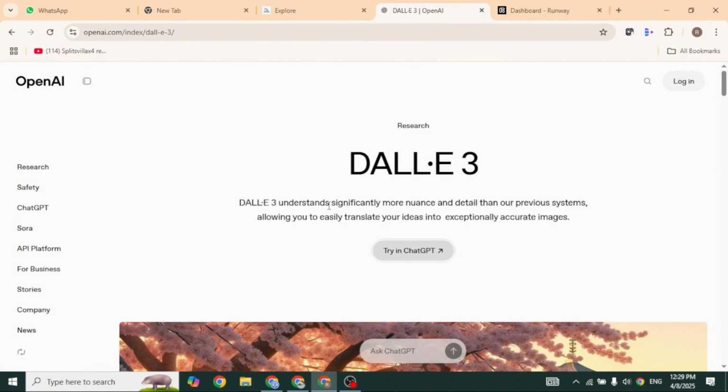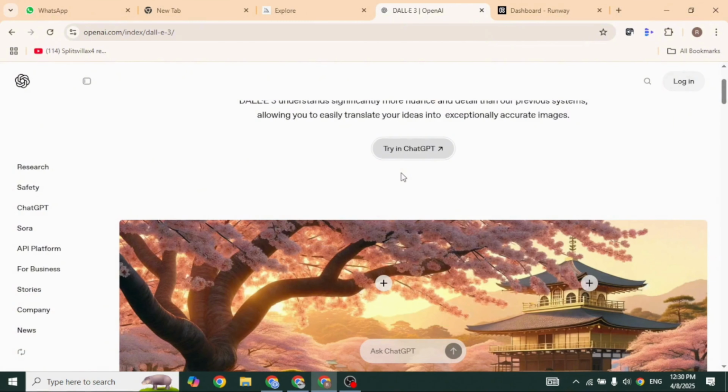Next we have DALL-E 3. DALL-E 3 sits inside ChatGPT. You describe what you want, an old painting of a fox reading a book under moonlight, with soft brush strokes, and it handles the rest. Its language understanding is top-notch, so it nails complex scenes and little details like light, direction, or texture. It provides sharp detail, accurate perspective, and nuanced lighting. Use DALL-E 3 when you need precision, product mockups, storyboards, or that perfect thumbnail.